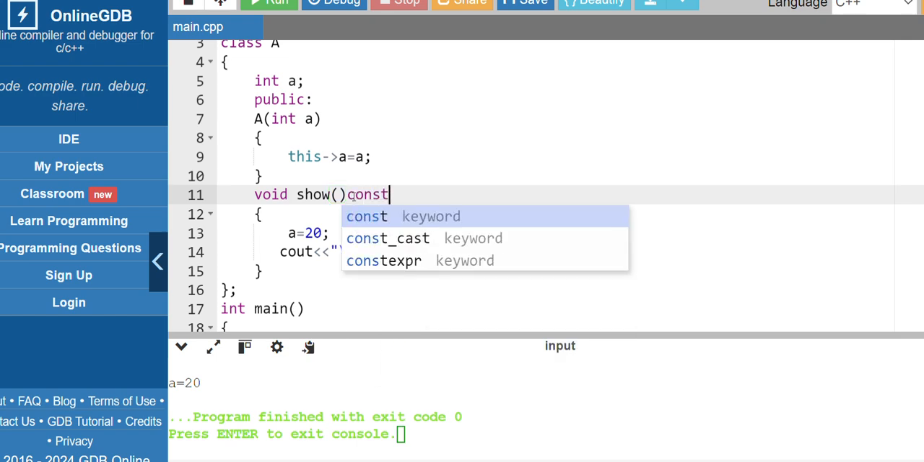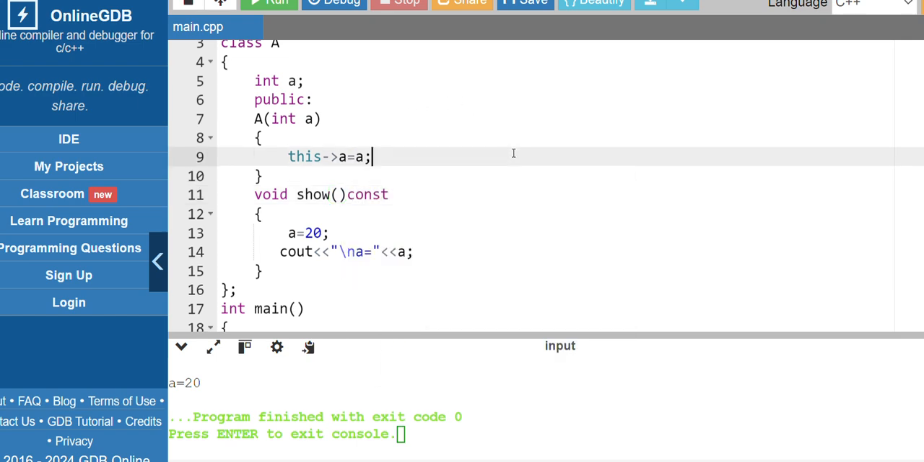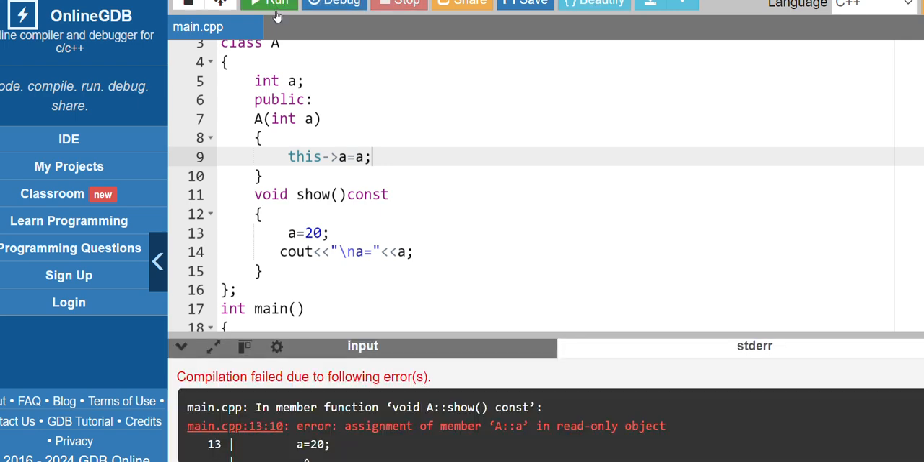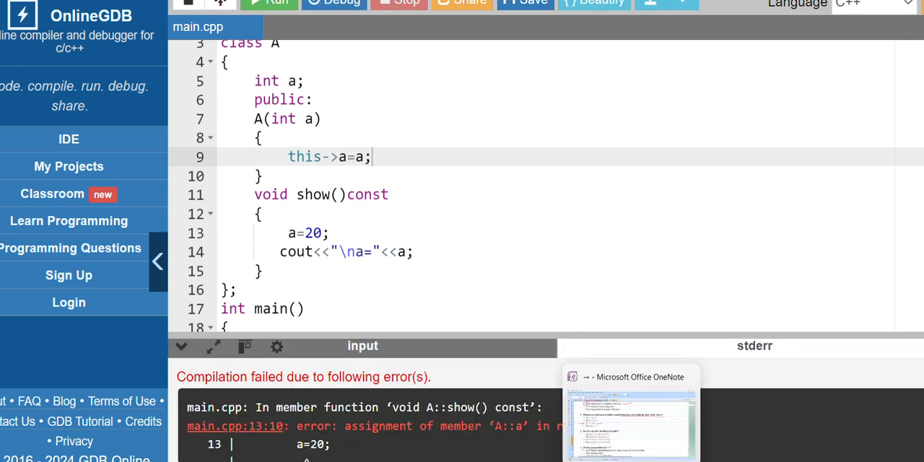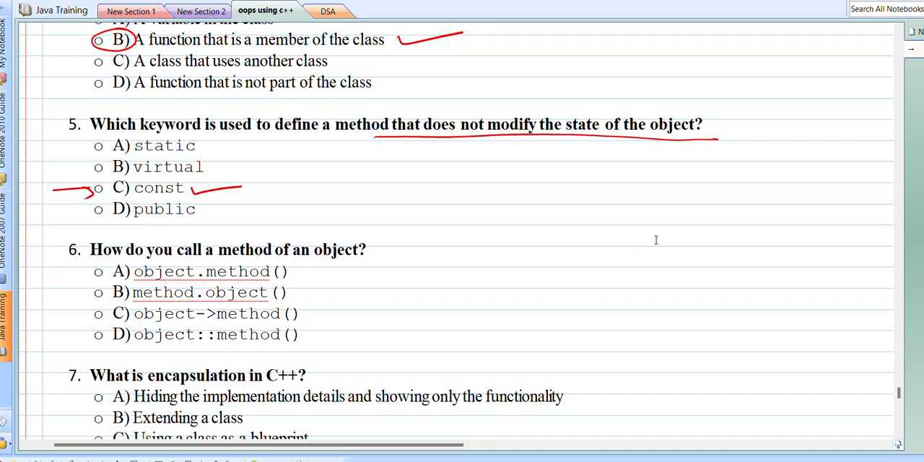If I use the constant keyword, we cannot modify the member variables of the class like this. So I hope you understood what is the role of constant in C++, right?